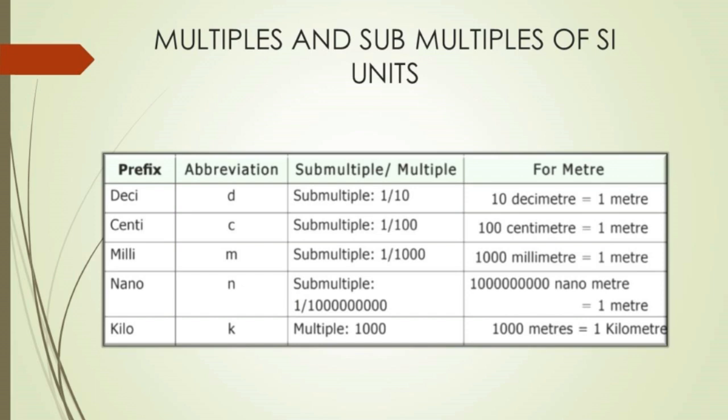The next one, multiple of the meter. Okay, so in 1 kilometer, how many meters are there? 1000 meters. So how to calculate the multiple of that? By multiplying by 1000. What is the abbreviation? It is K. What prefix are we using? It is kilo.